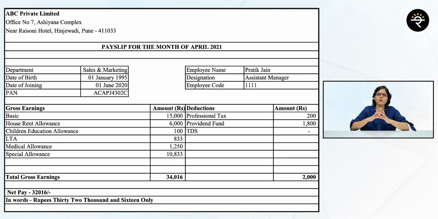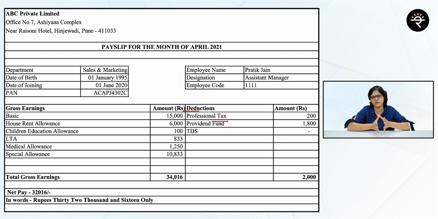So let's understand what could be the different deductions. Again, have a look at our pay slip. Could these be only 3 deductions for each and every employee? No. In some companies, deductions could be more than this or could also be less than this. These are the deductions in our example, right? So let's understand these deductions one by one.